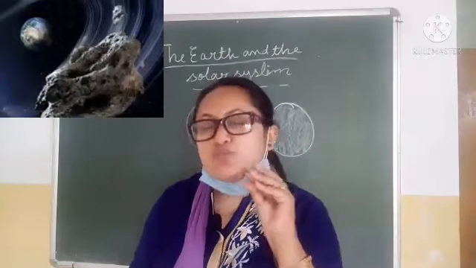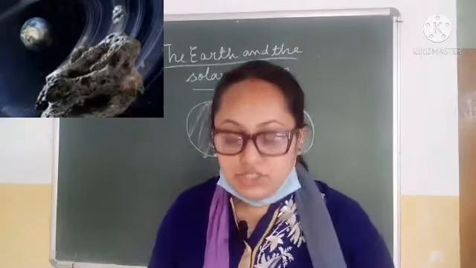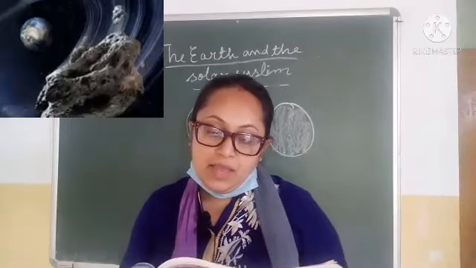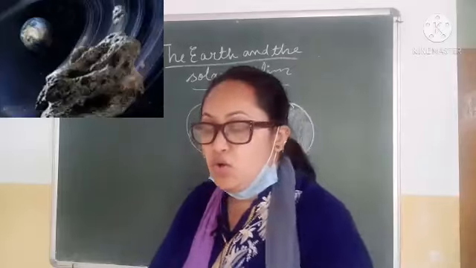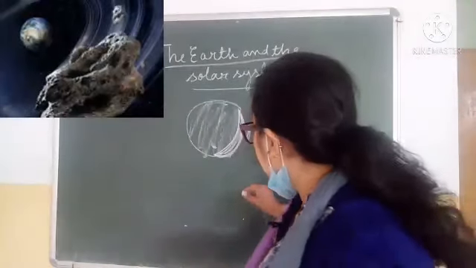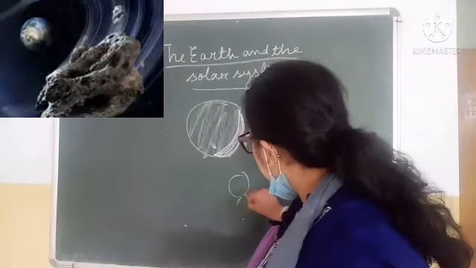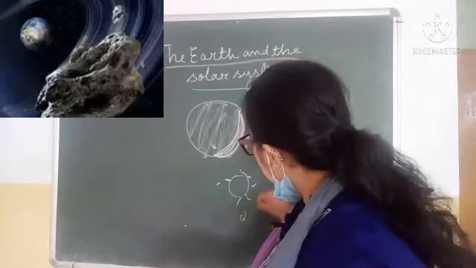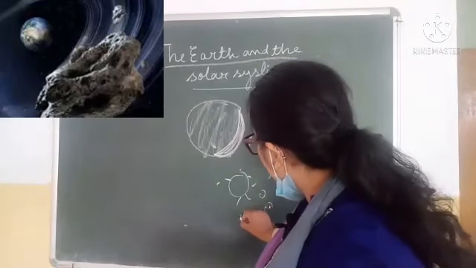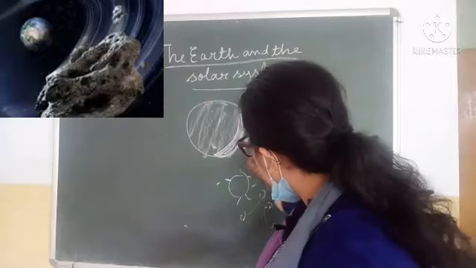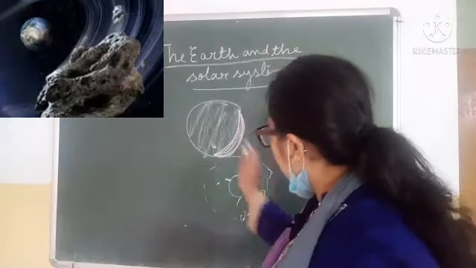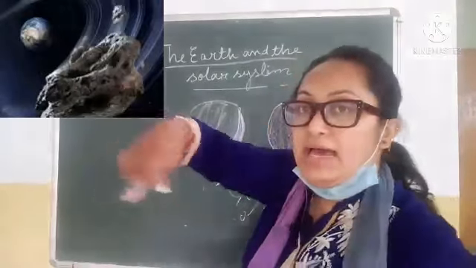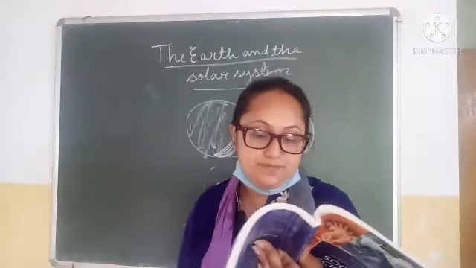And these small planets are only called asteroids. Each asteroid has its own orbit around the sun. Suppose this is the sun, and these are the orbits, okay, these orbits revolving around the sun. Orbits means circular motion.